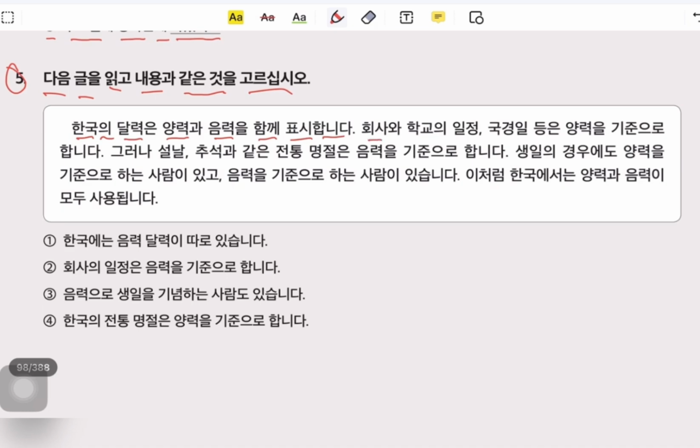회사 company. 와 and 학교 school. 일정 is schedules of company and school. 국경일 is national holidays. 등 is etc. 양력 is western calendar. 기준 is according to. 합니다.